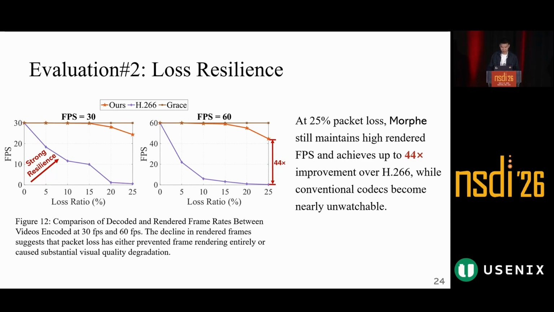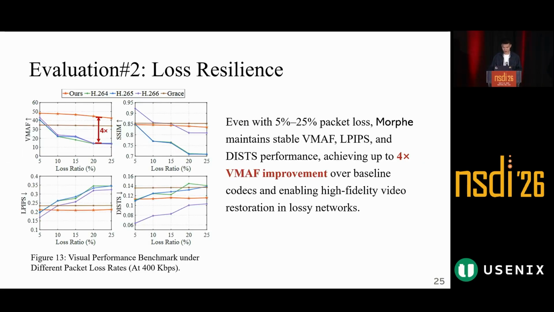This slide shows the evaluation of the frame rate under packet loss. At 25% packet loss, traditional codecs lose many frames. In some cases, the video becomes nearly unwatchable. Morphe still maintains a high frame rate under the same packet loss. It achieves up to 14.4 times improvement over H.265. This shows that Morphe can keep playback smooth when the network is very unstable.